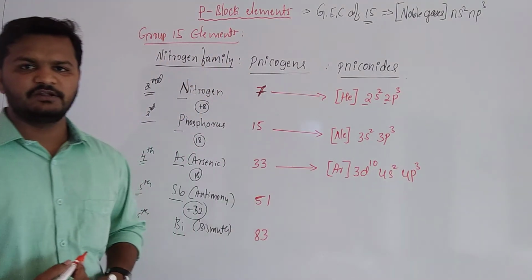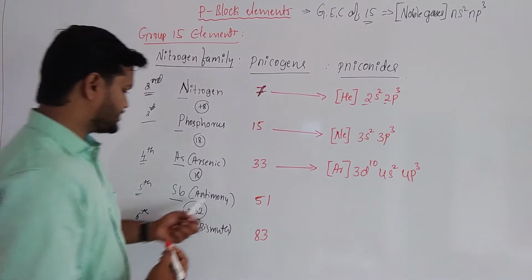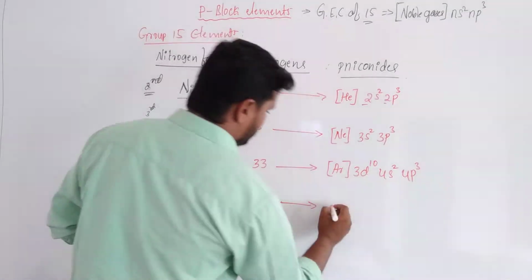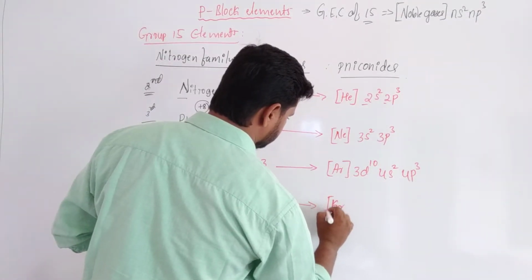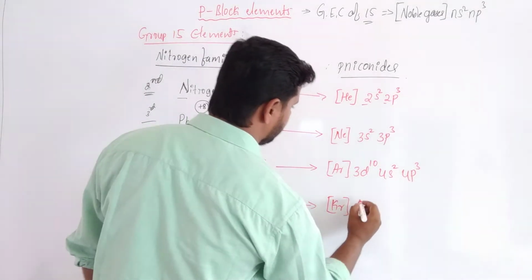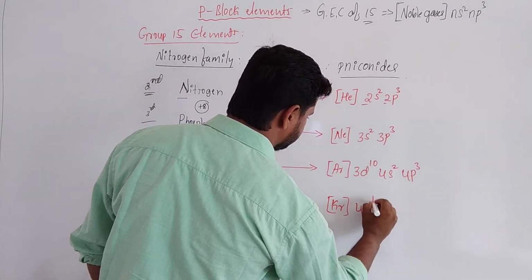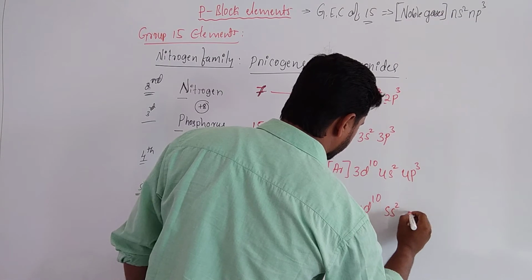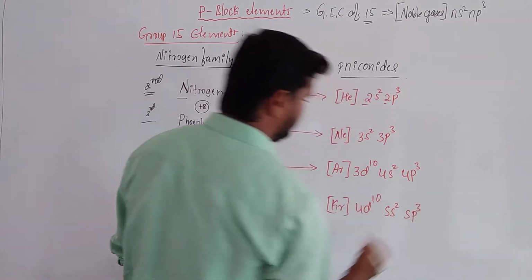Next one, antimony: krypton 4d10 5s2 5p3.